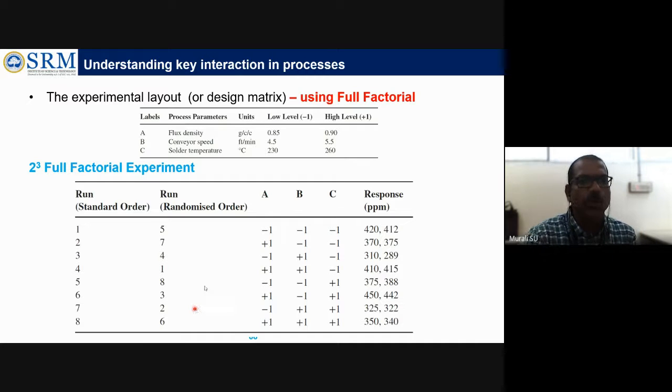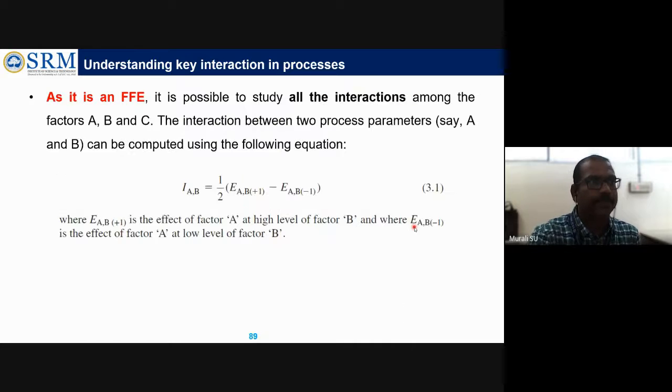Here, one example they gave, and this is the combination of factor levels and output response. What is the output response? For combination AB they got 420, and for BC they got 412. Like that, they got multiple responses. The response here is product defects, how many product defects they got. So this is the output from the full factorial experiment.